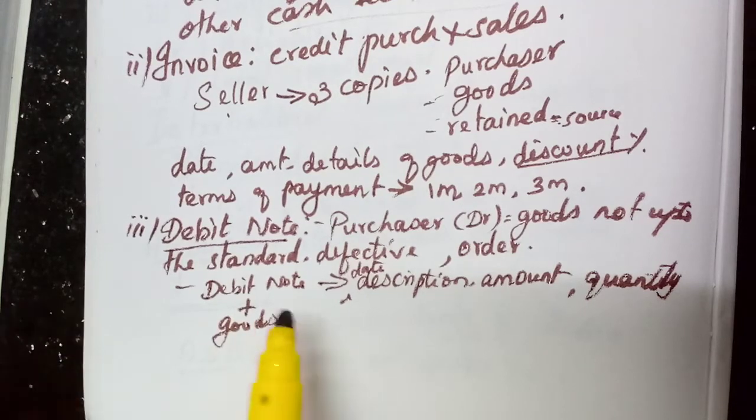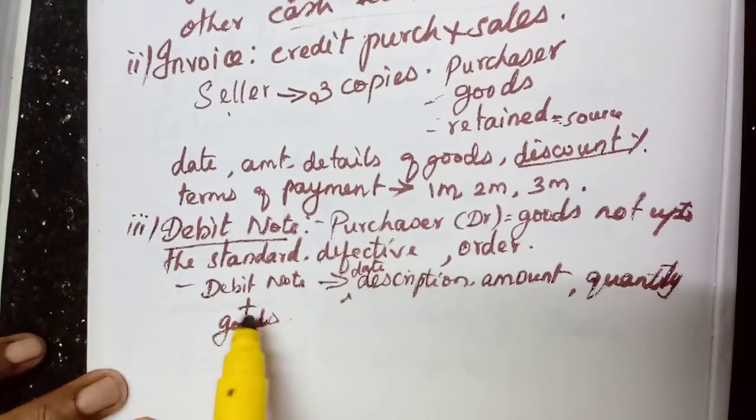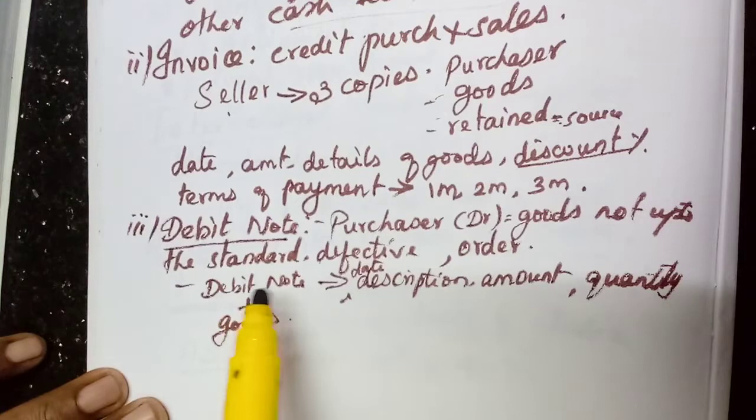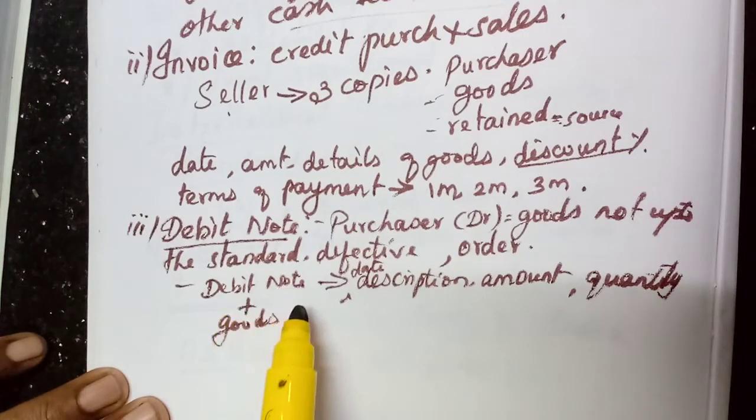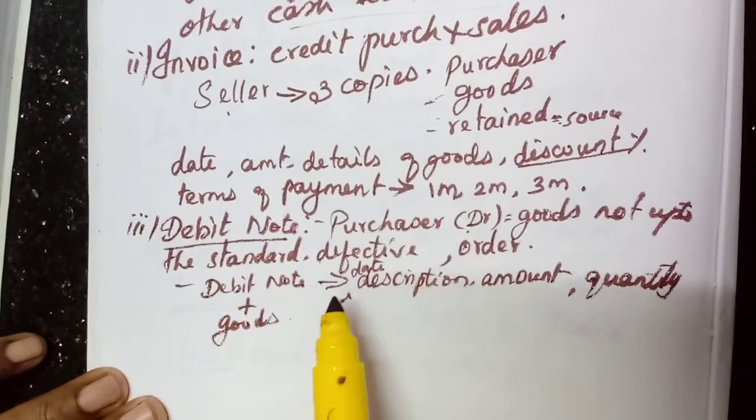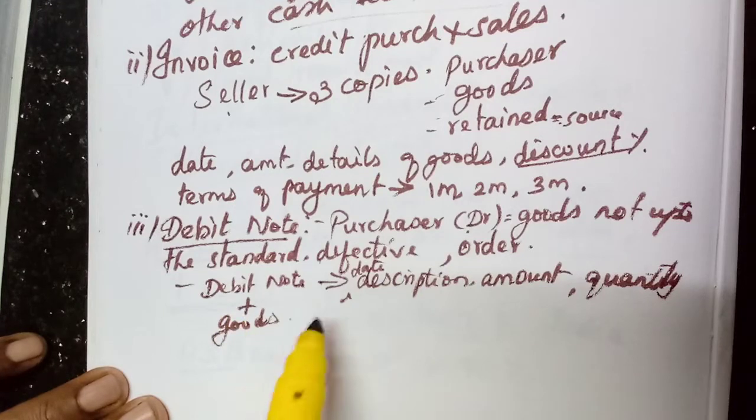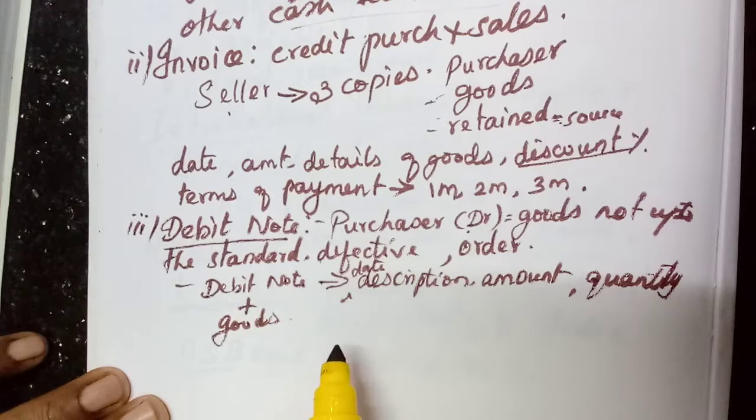Why is it called a debit note, do you know? Because the one who purchases is the debtor, and the seller is the creditor for him, isn't it? So this debit note will reduce his credit amount. Okay, so that is opposite.